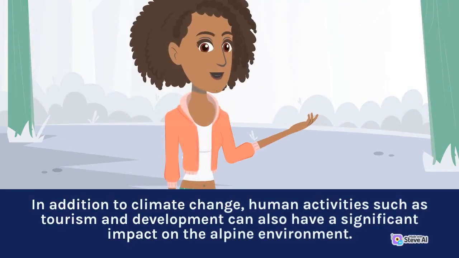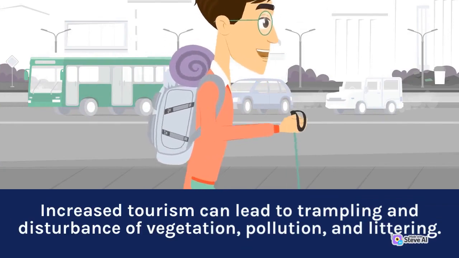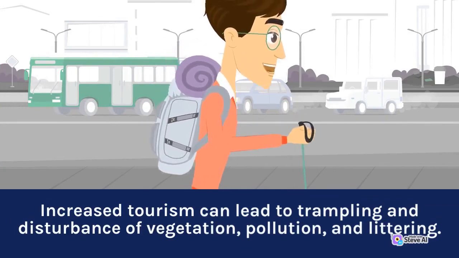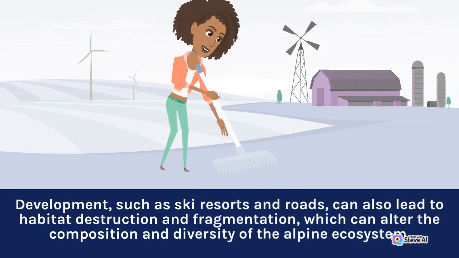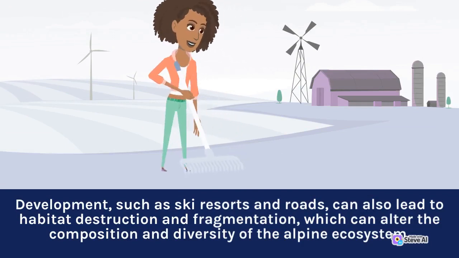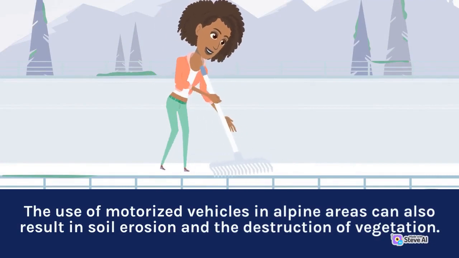In addition to climate change, human activities such as tourism and development can also have a significant impact on the alpine environment. Increased tourism can lead to trampling and disturbance of vegetation, pollution, and littering. Development, such as ski resorts and roads, can also lead to habitat destruction and fragmentation, which can alter the composition and diversity of the alpine ecosystem. The use of motorized vehicles in alpine areas can also result in soil erosion and the destruction of vegetation.